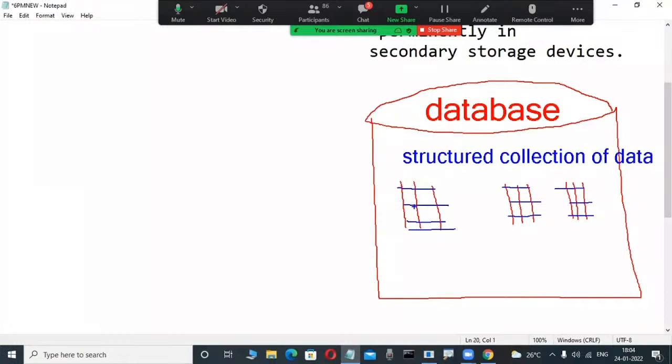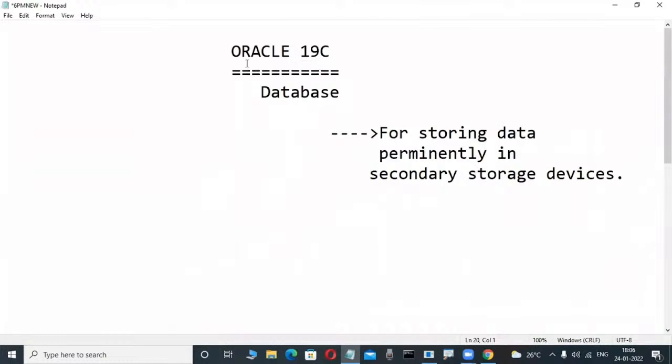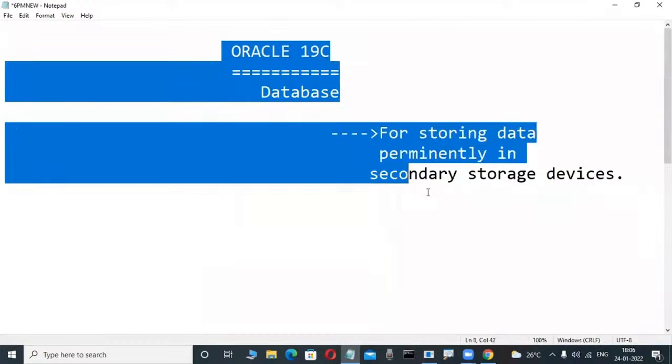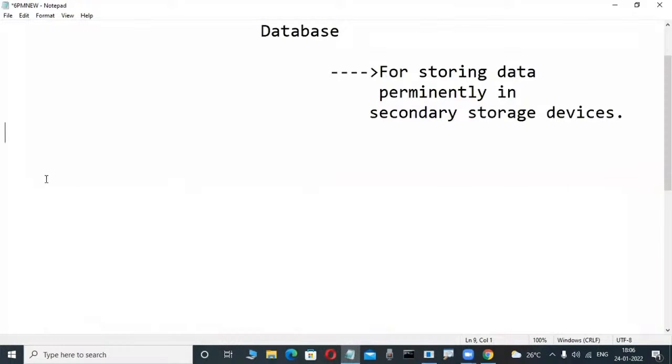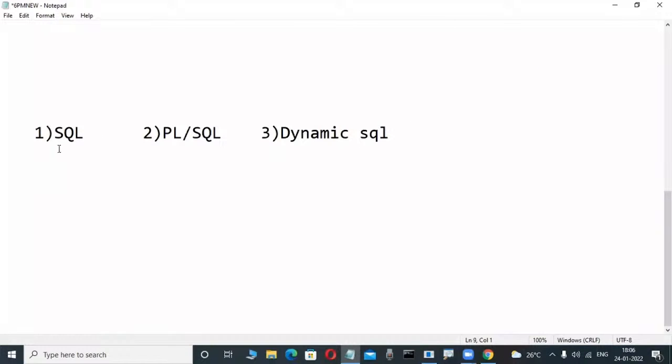Once a structured collection of data is there, for handling and operating this data, which language do we use? Very good: SQL, structured query language. That's why these databases are implemented based on the relational data model. What is that? Today I will tell you. Oracle, SQL Server, DB2, Sybase, MySQL, all these databases are implemented based on the relational data model concept. For operating them, we use SQL.